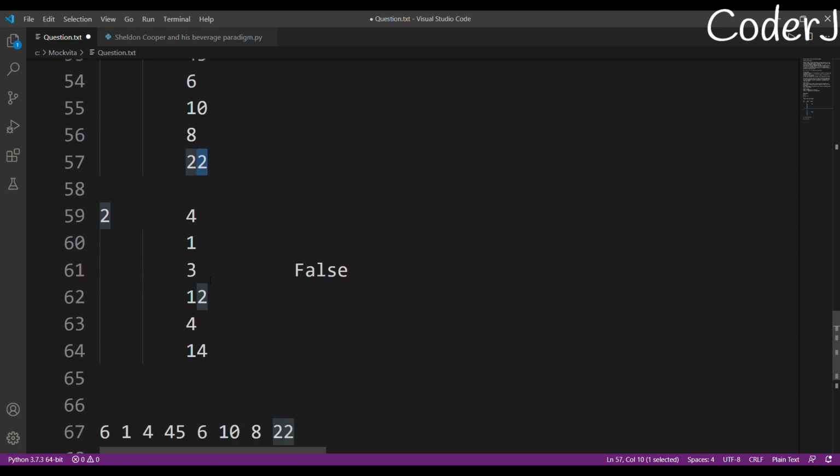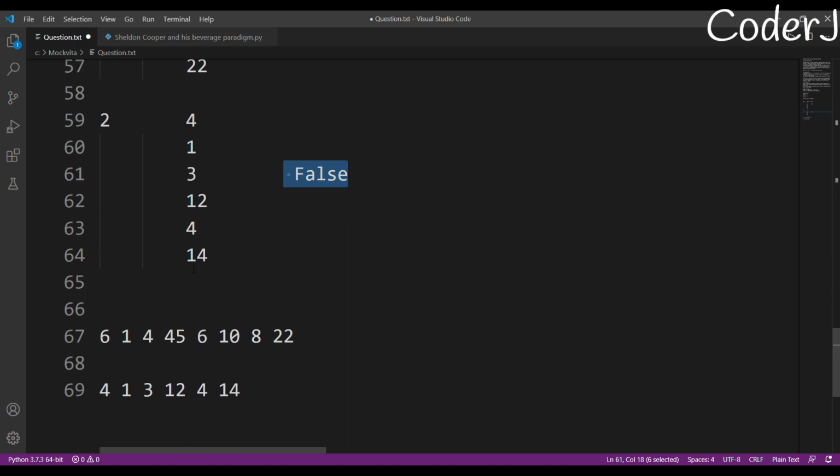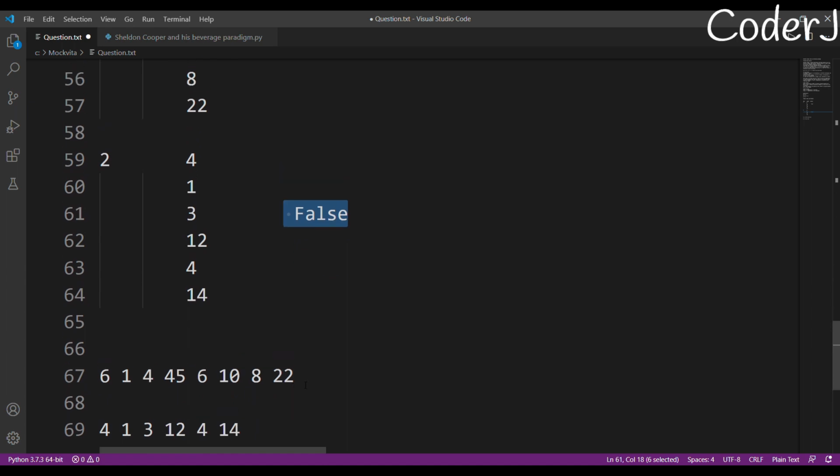For the second example, 4, 1, 3, there is no such combination possible whose sum of three bottles is 14, so that's why we have written false. I've just copied those examples there, because I'll copy this complete list as my input, and after that I'll manipulate it a little bit to get the number and the drinks and the slice, but it will come later on, so worry not.